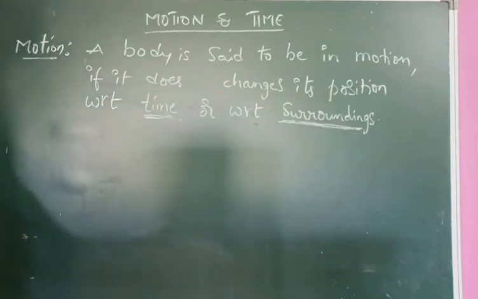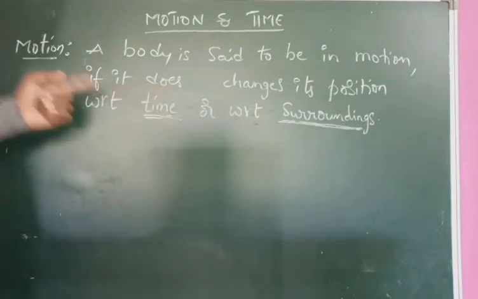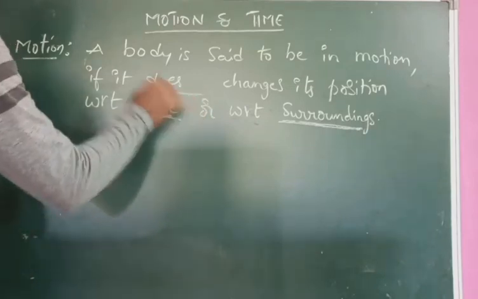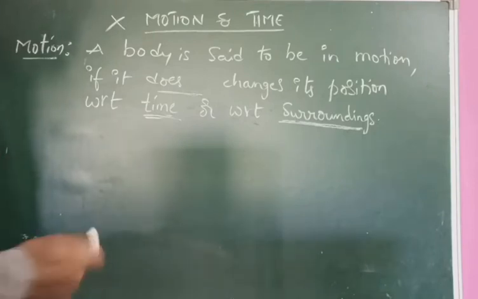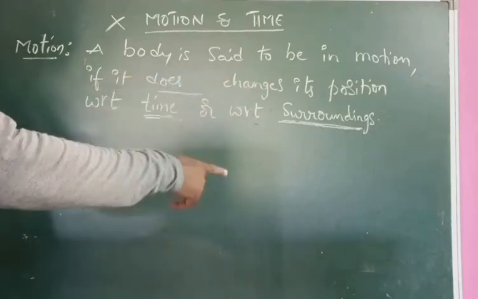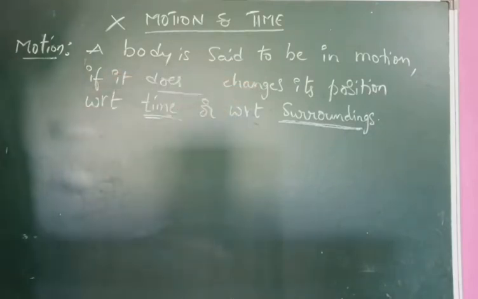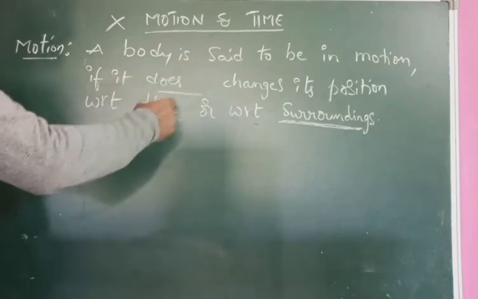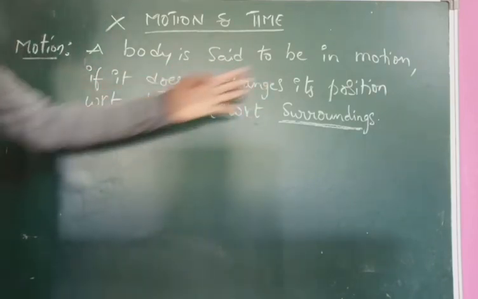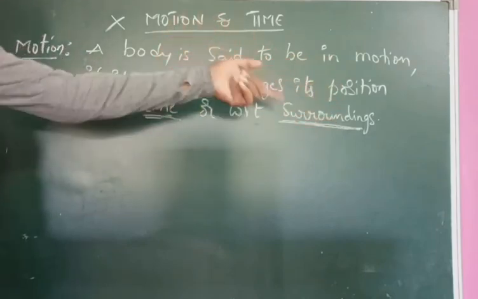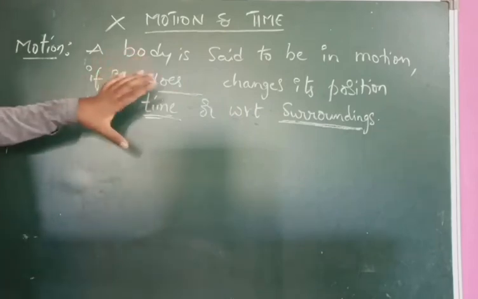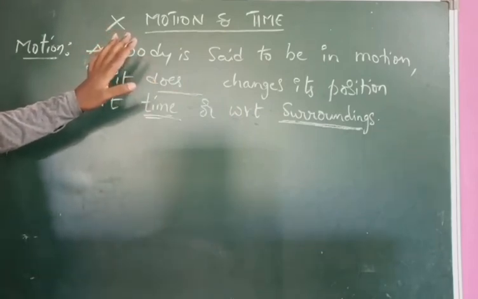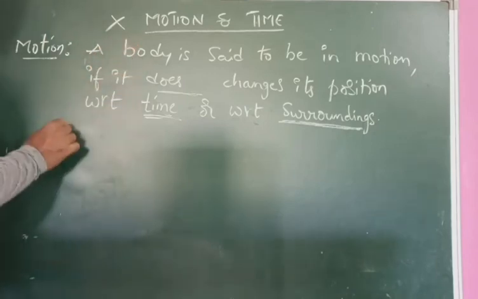So in the previous case, the body should not change its place. That is what we call rest. But in this case, a body is said to be in motion if it changes its position. If a body changes its position with respect to time or with respect to surroundings, then we can say that the body is in motion. Is it clear?